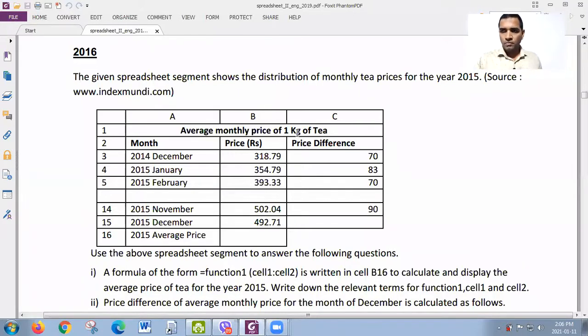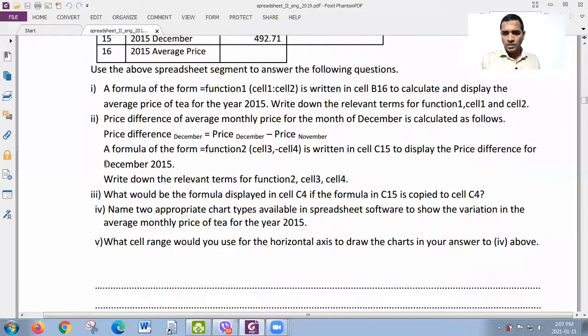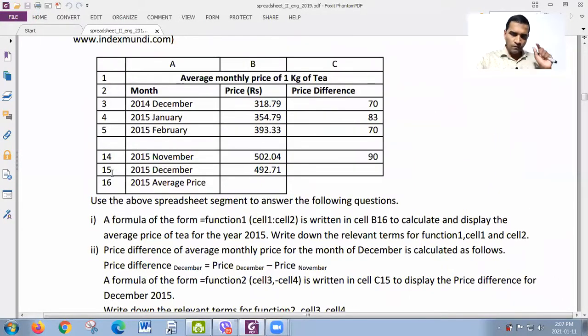Okay, look at the question. The given spreadsheet segment shows the distribution of monthly tea prices for the year 2015. Source: www.indexmundi.com, right? The source is also given. So this is the model. In part 2, you will be given a spreadsheet like this, a small sheet, and based on the table, questions are asked. Sometimes 4 questions, sometimes 5. So here they ask 5 questions, right? So every time they show a small sheet and ask you some questions based on the sheet, right?